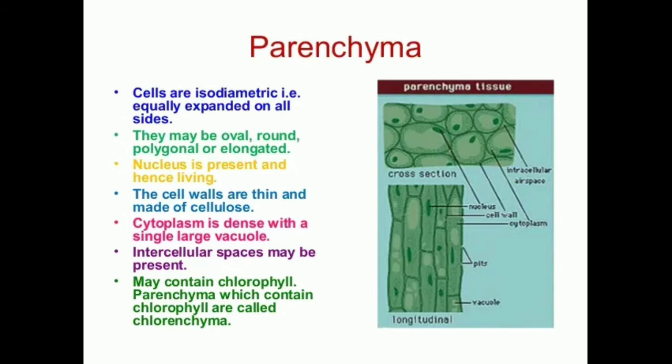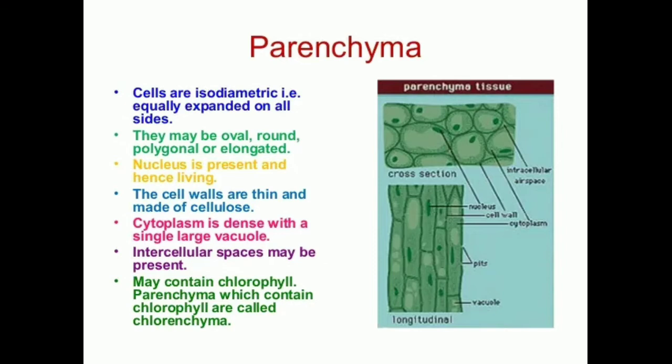That means they will be equally expanded on all sides, and they may be oval, round, polygonal or elongated in shape.